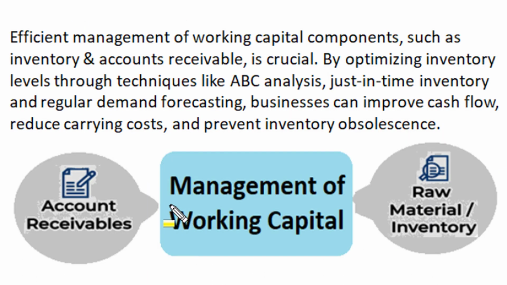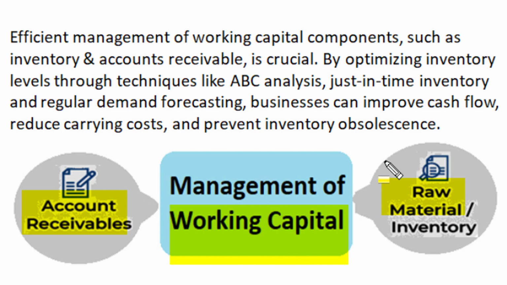There are two important components of working capital. One is need of finance for purchase of raw material and inventory management, and another is fund that can be realized by accounts receivable, and efficient management of these two is very crucial for efficient management of working capital.